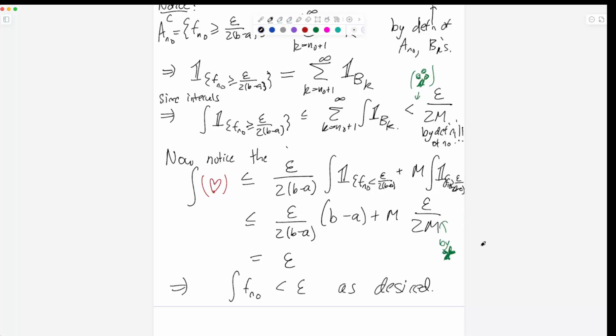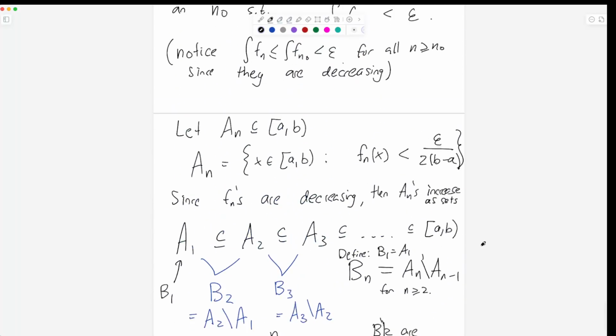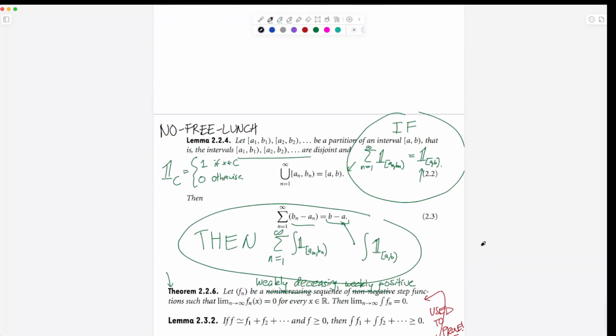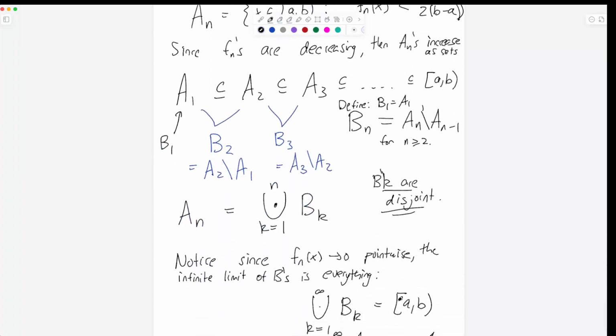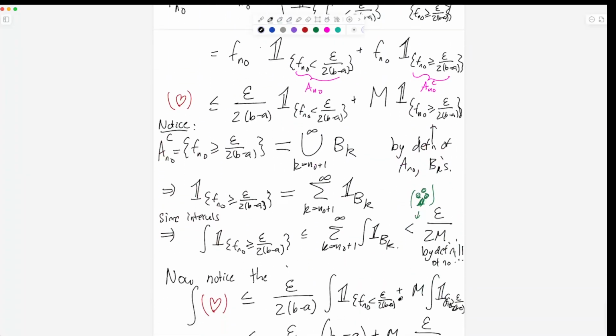Okay. So that's the big proof for today. We're gonna have one little other lemma, and the lemma is taking our big proof and making it a little bit more useful. So our big proof says if you're going down to 0, then the limit of the integrals is 0. And then the lemma says that if your limit is greater than 0, then the limit of the integrals is greater than 0. So it's like upgrading from equal 0 to greater than or equal to 0. So we're going to do that. That one will be pretty short and not too bad.